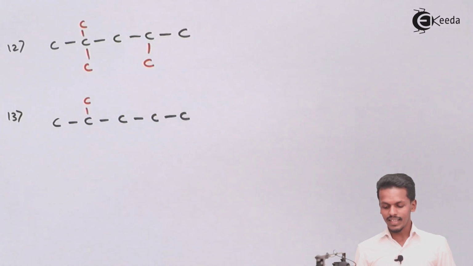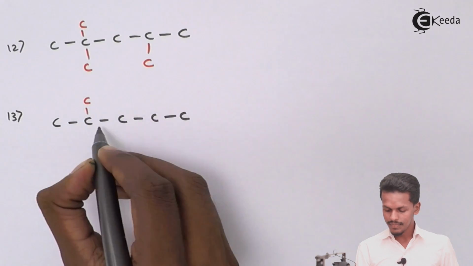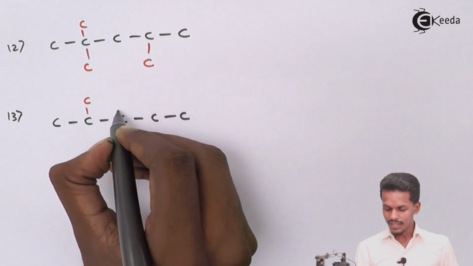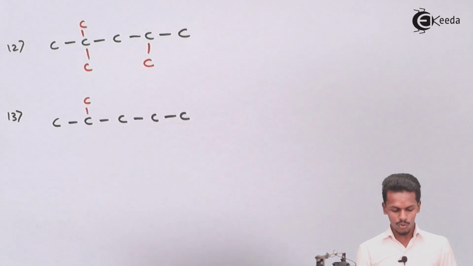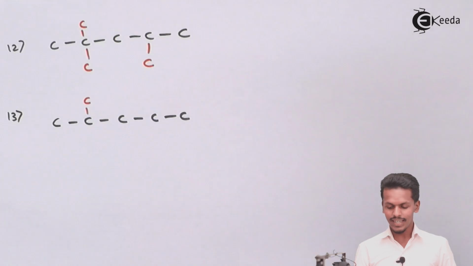And the next thing we could do is make this carbon atom to be a neo carbon atom. If we make the middle carbon atom a neo carbon atom, even that is possible.